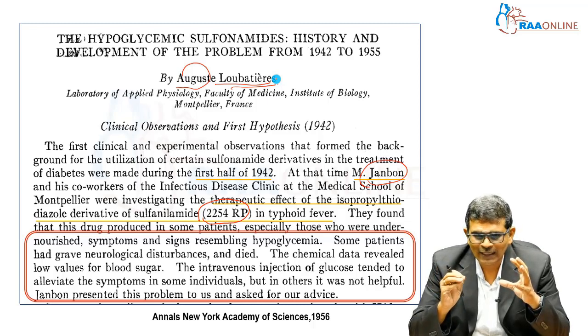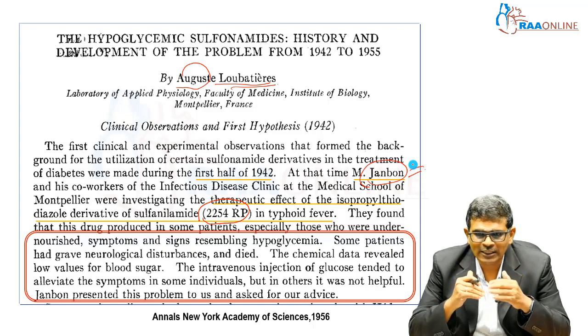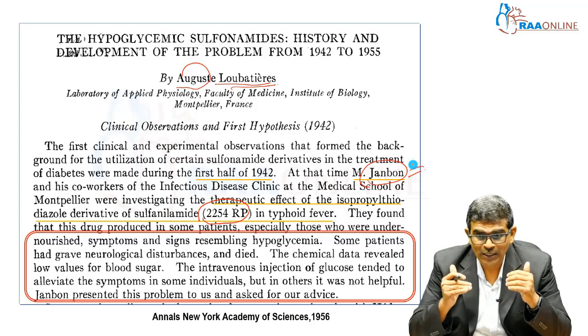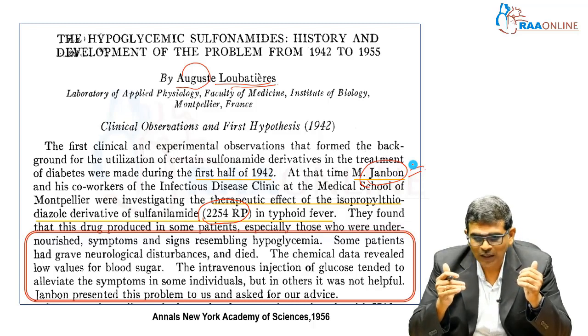So he said this drug has a potency to cause low sugar. Though it was first seen by Janbon, Auguste Loubatières was able to conclusively say that it was hypoglycemia that was causing all this neurological disturbance. Beyond that, he went a step ahead and was able to prove that this action was seen in